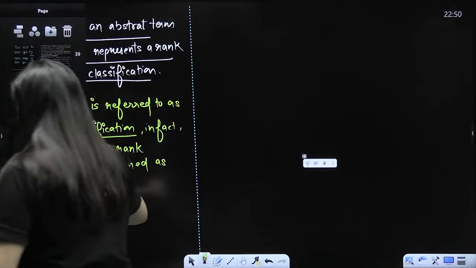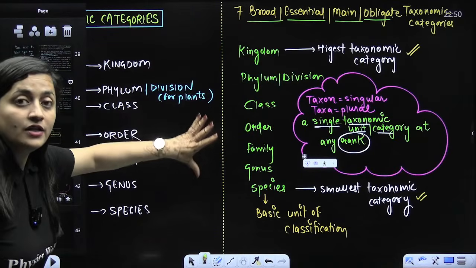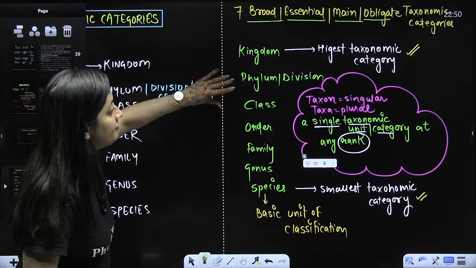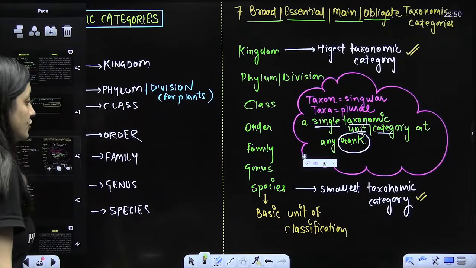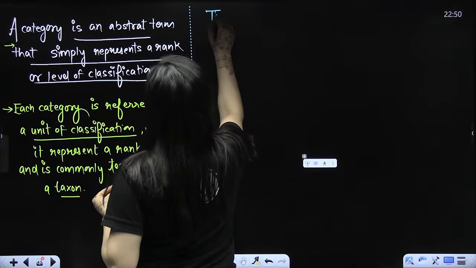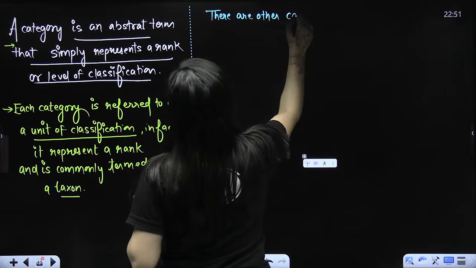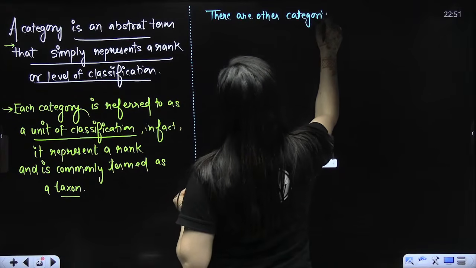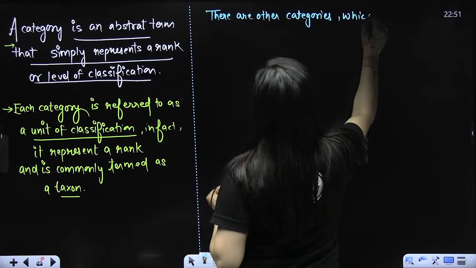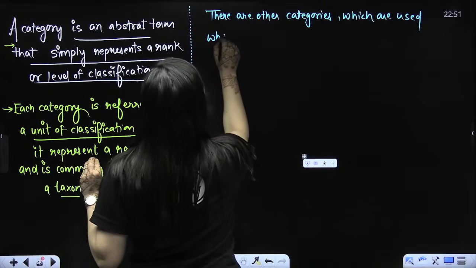So there are 7 broad categories, beta. The trick for that is: kingdom, phylum, class, order, family, genus, and species. There are other categories also, which are used when required, right? They are used when required.